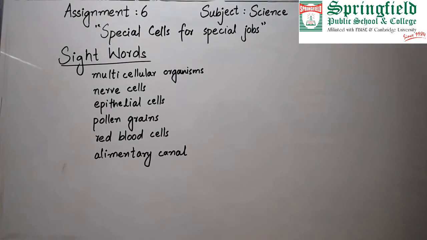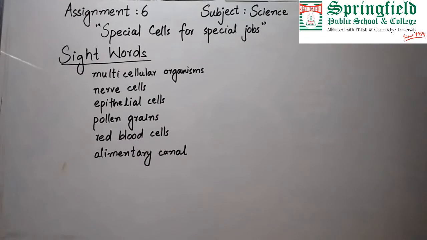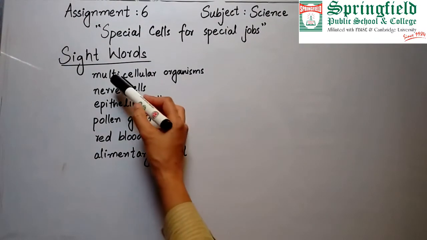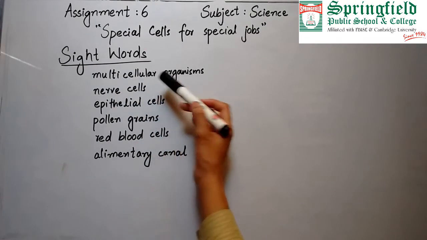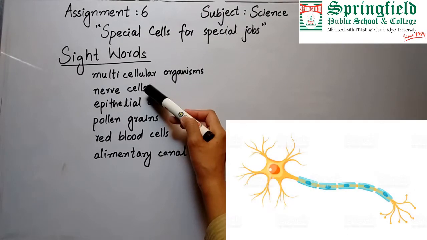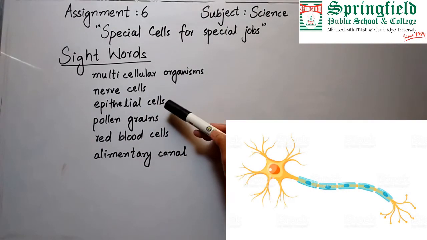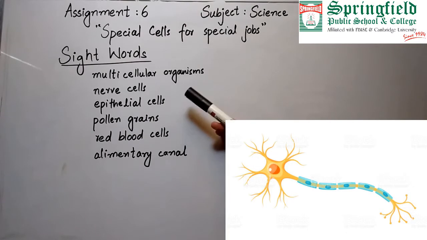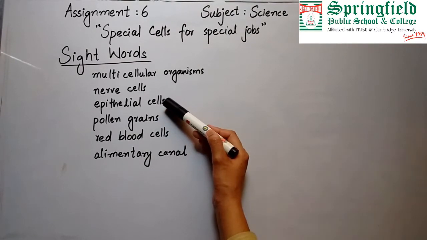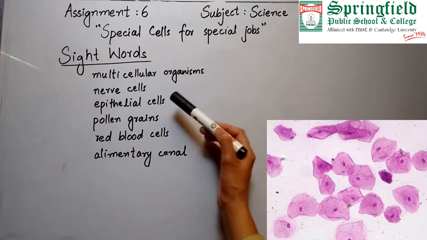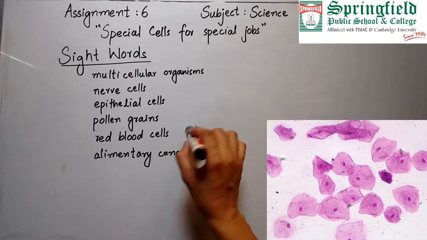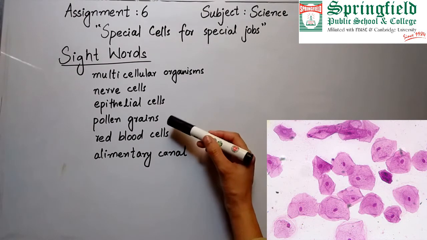The sight words are multicellular organisms. Multicellular organisms mean the organisms which are made up of more than one different type of cells. Then are nerve cells. These are the cells which are present in our nervous system which carry messages from all parts to the brain and from the brain to all other parts of the body. Epithelial cells are the cells which are present on the surfaces. For example, our skin is the surface or covering of our body, so the cells in skin are epithelial cells.